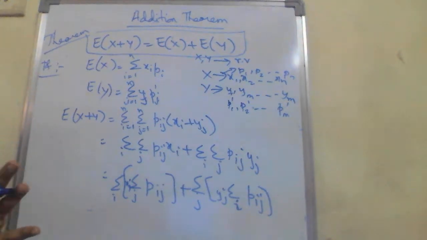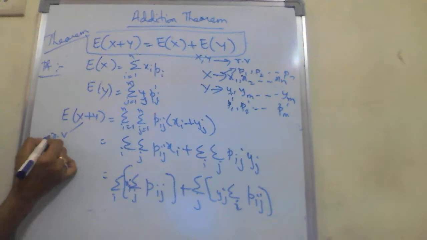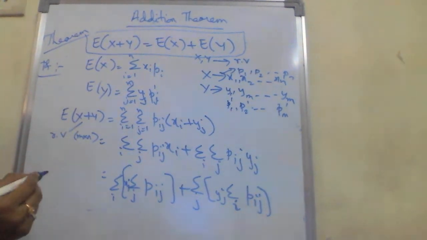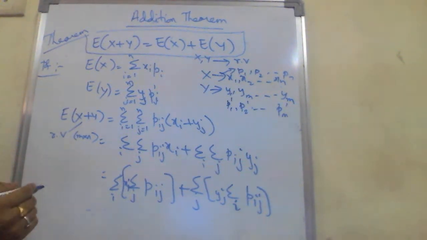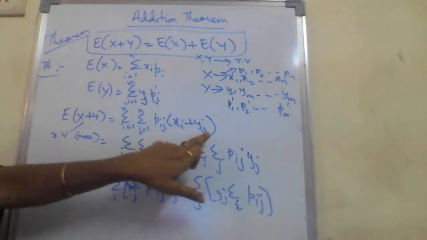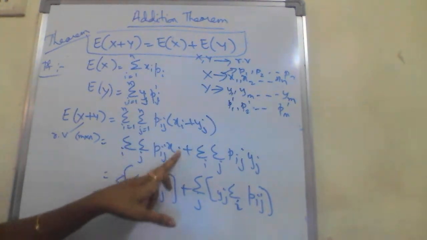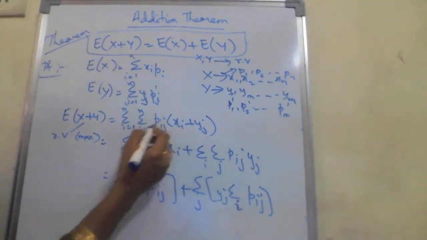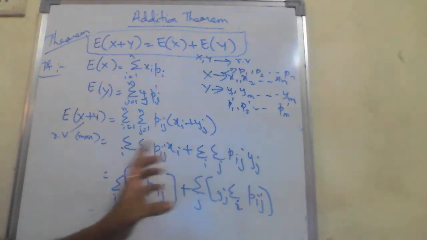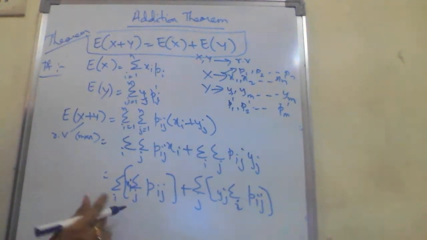That means x plus y is a random variable which can take m cross n values, with i from 1 to n and j from 1 to m. You split this as a double summation of pij xi plus pij yj, and after simplifying, it comes to one more step.